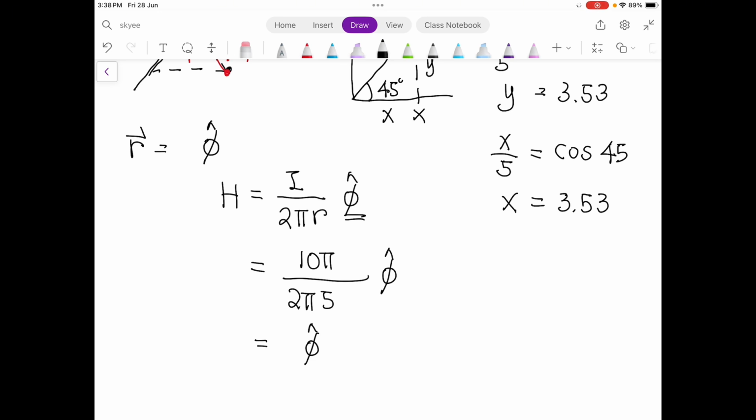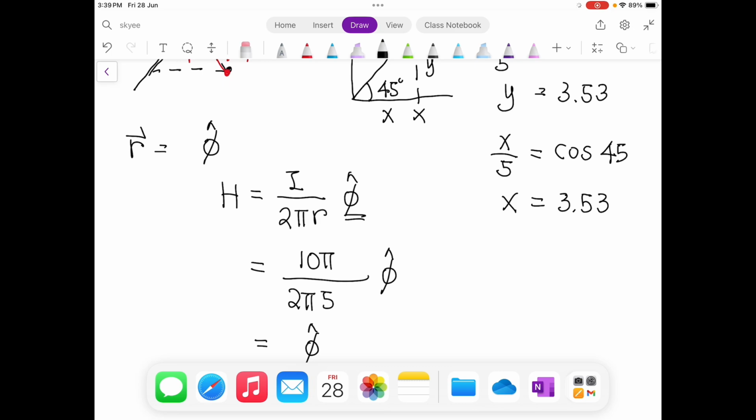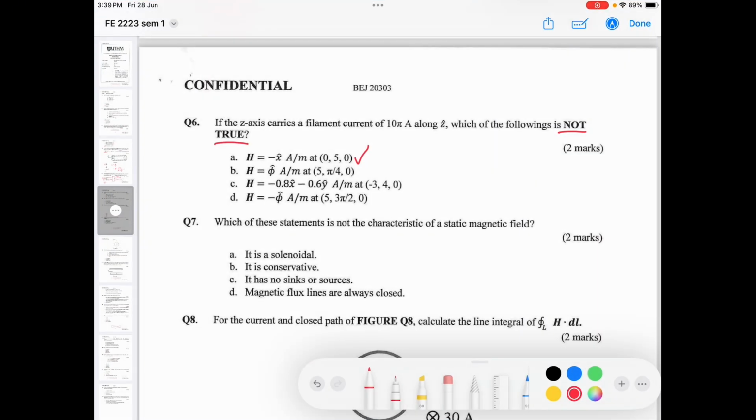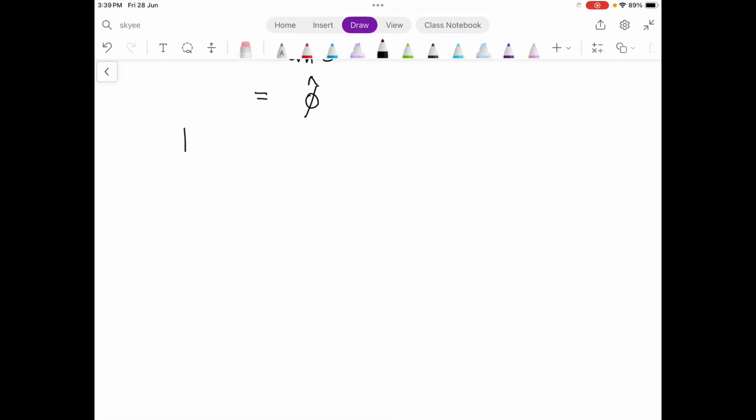And then we go to question option number C. For option C, it's asking us to find the magnetic field at -3, 4, 0. So this is the line. We have to repeat many times, so make sure you are familiar with all this. So -3 is over here, and 4, maybe it's here, and 0.